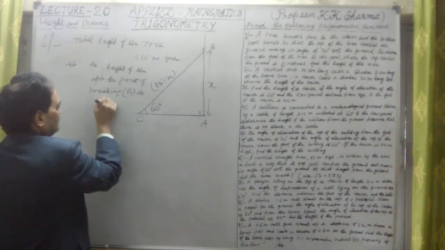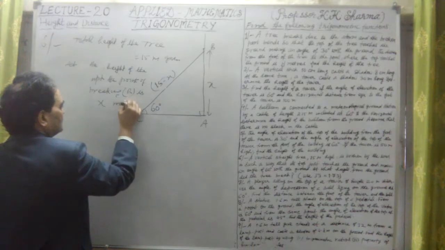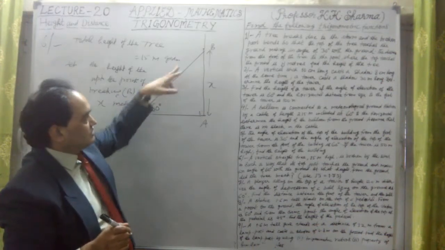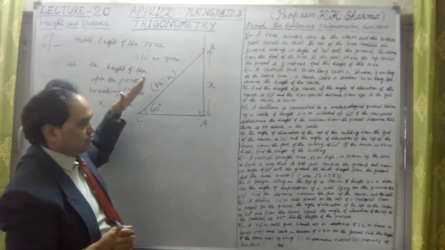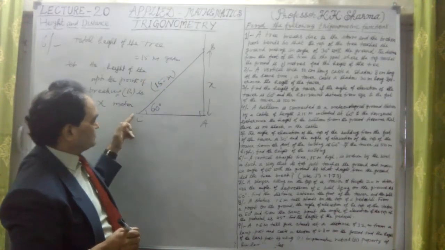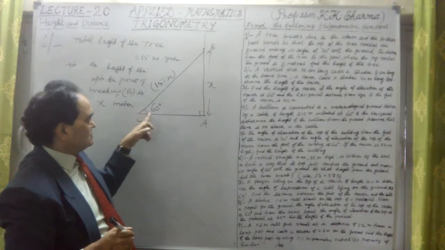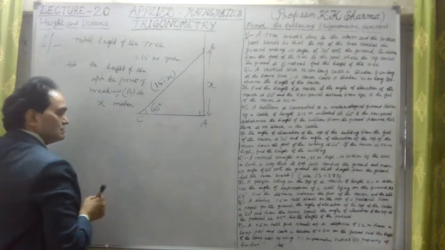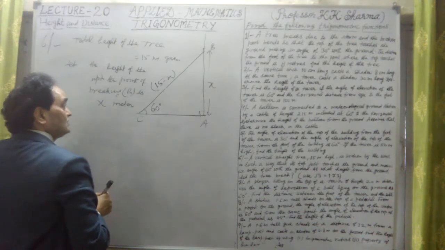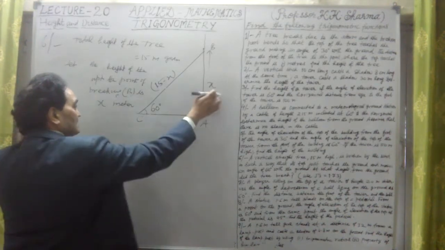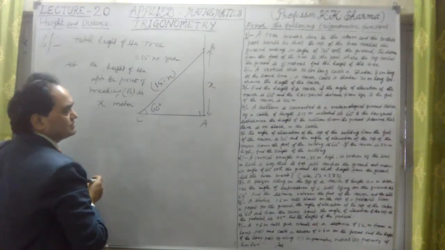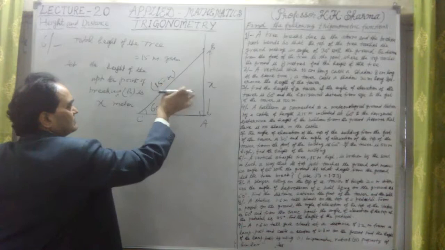Now this is x. Let me take x meter. Now at x meter, the tree breaks from B point, and B to C is the broken part. It touches the ground on the point C and makes angle 60 degree with the ground. Total height is x plus 15 minus x, means 15 meter.